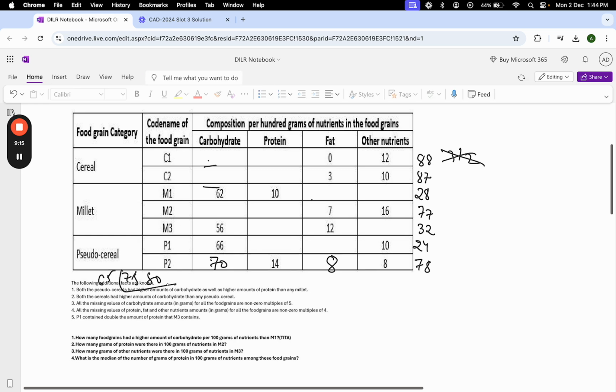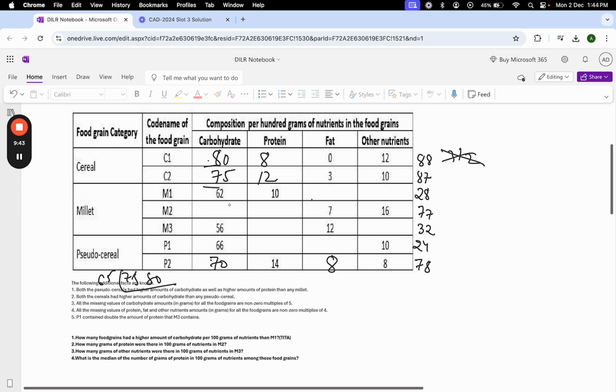Values बची 65 and 80. If I put 80 here, the difference would be 7, not a multiple of 4. So 80 will have to come here, 8 here. Both the conditions satisfied. 75 would come here, 12 would come here. Again, both the conditions have been satisfied.